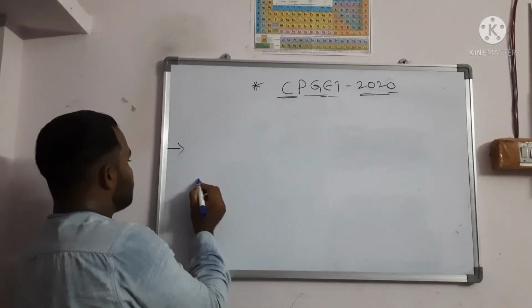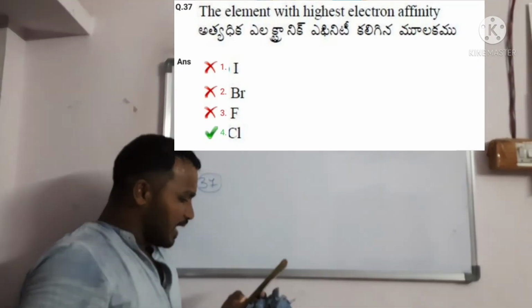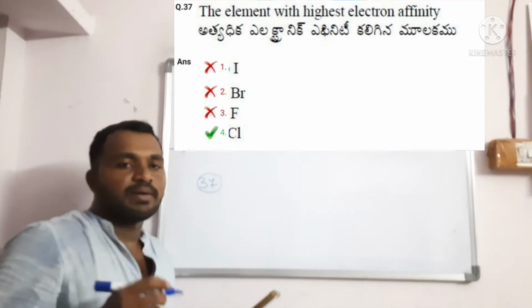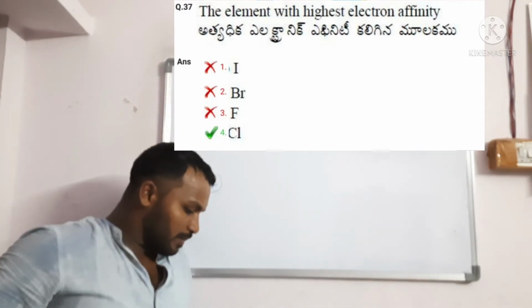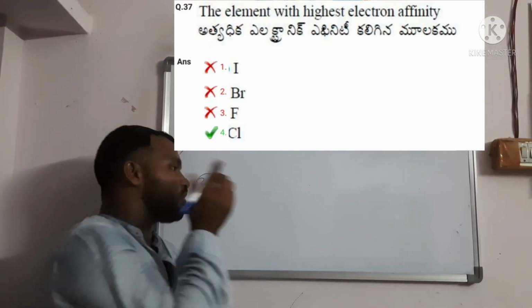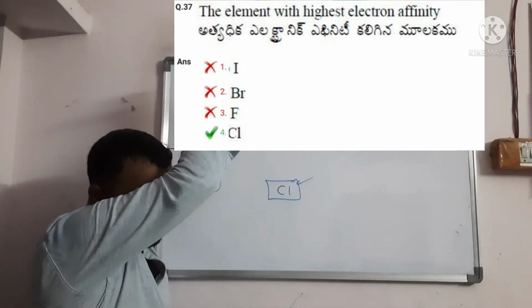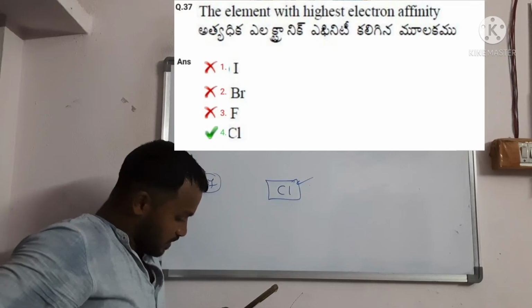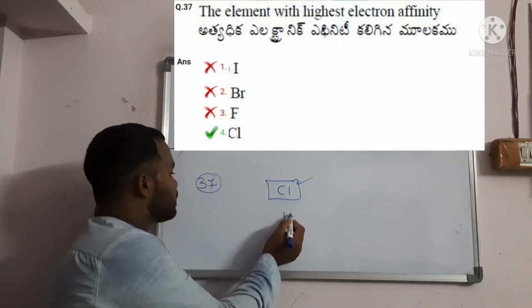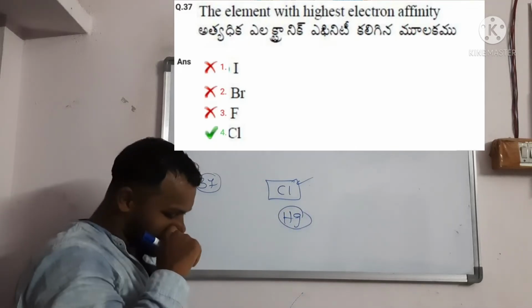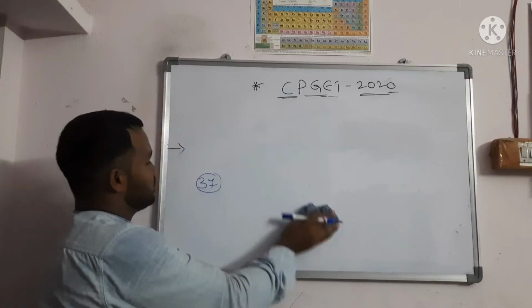Question number 37. We have to find the element with the highest electron affinity. From the basics, whenever we start from the periodic table, we know that chlorine is the element with the highest electron affinity in the periodic table. Generally, mercury has the lowest electron affinity. Next, question number 38.